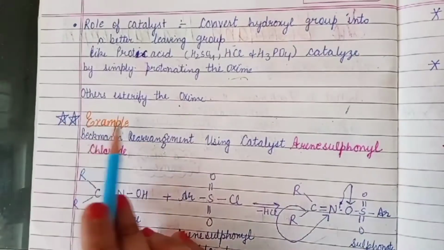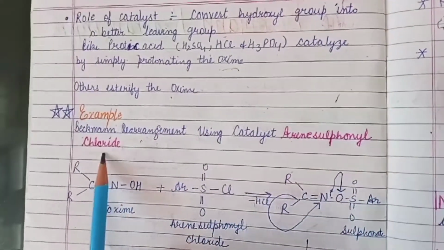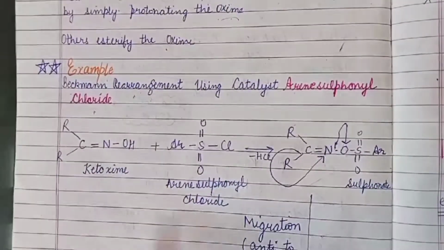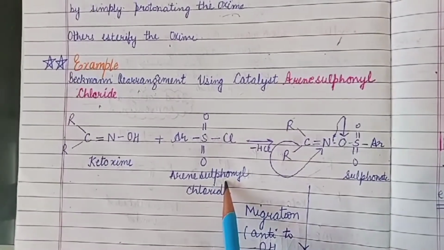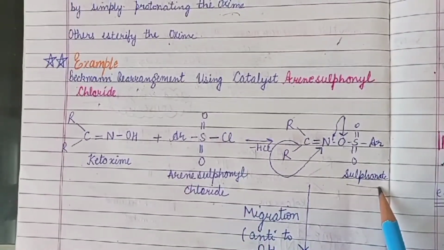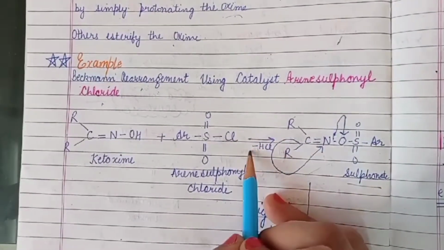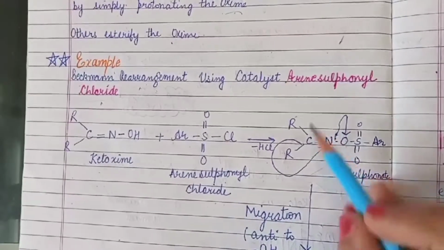Now we are taking the example of the Beckmann rearrangement using the catalyst arene sulfonyl chloride. So here is the reaction. The ketoxime, when it reacts with arene sulfonyl chloride, gives sulfonate via loss of HCl. So there will be a removal of an HCl molecule and we get sulfonate.